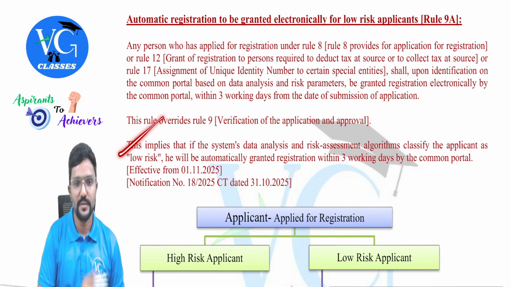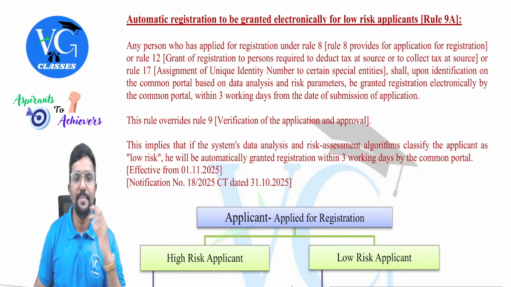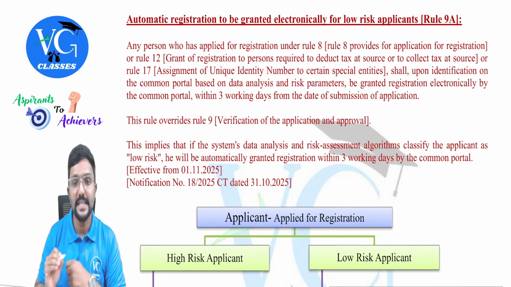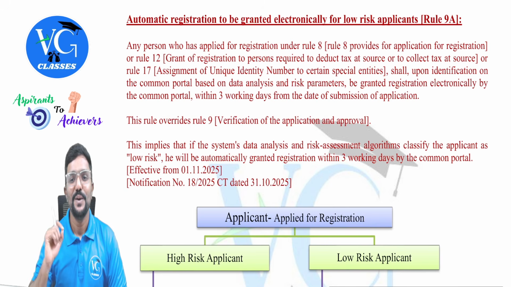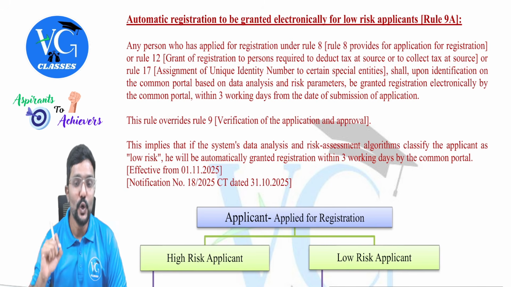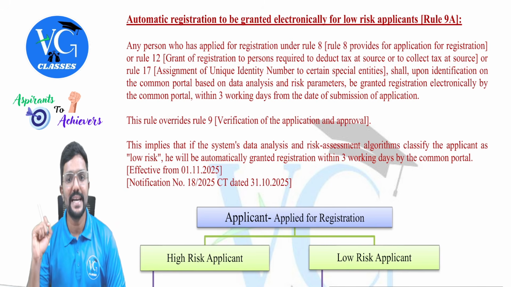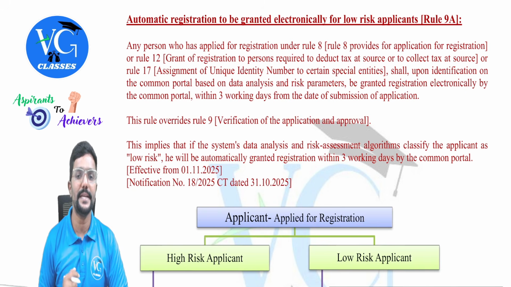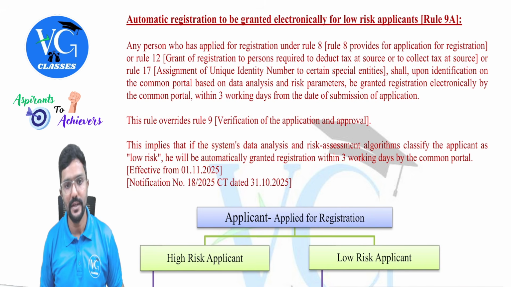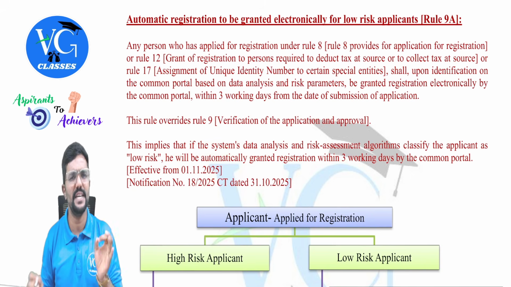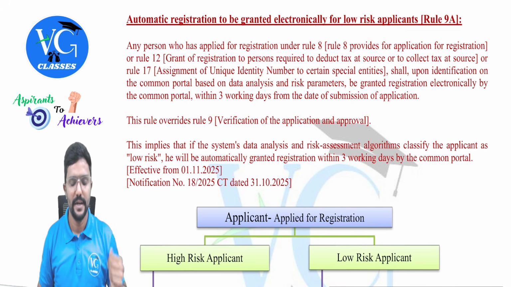This implies, by way of conclusion, that if the system's data analysis and risk assessment algorithms classify the applicant as low risk, he will be automatically granted registration within 3 working days by the common portal. This is effective from 1st November 2025. Notification number CT dated, CT meaning Central Tax. The date and all is given.